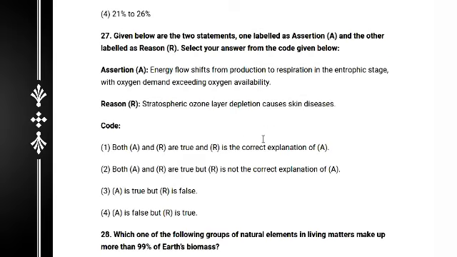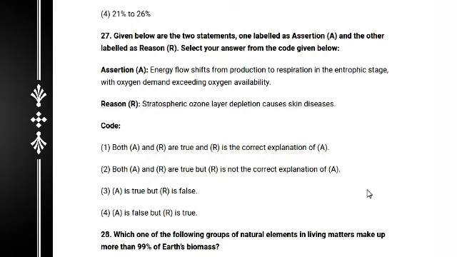And next question, an assertion and reason. Read carefully. Assertion: the energy flow shifts from production to respiration in the eutrophic stage, with oxygen demand exceeding oxygen availability. Reason: stratospheric ozone layer depletion causes skin disease.